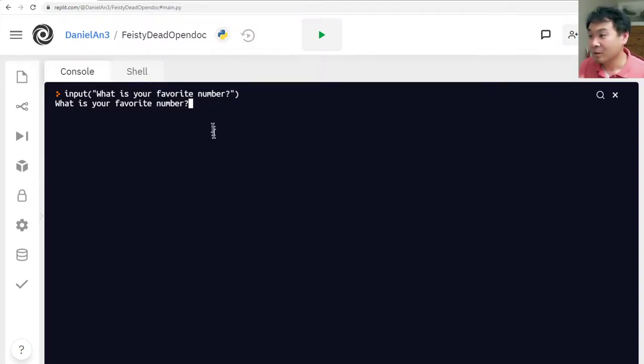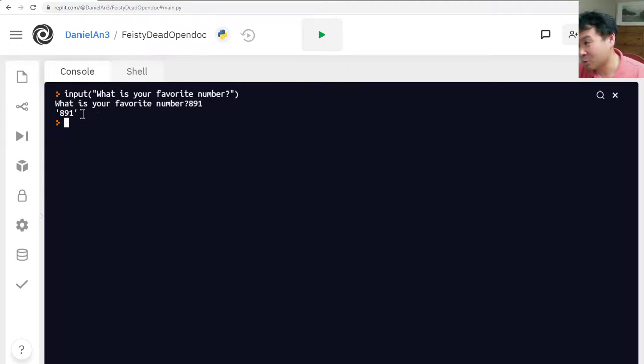Except it seems to be stuck somewhere. It's just stuck right here. What's happening? Well, what Python is doing is this input command waits for user input. So whatever you type in, let's say 891, enter, then that 891 user input is captured as a string of text, and that's returned by input.